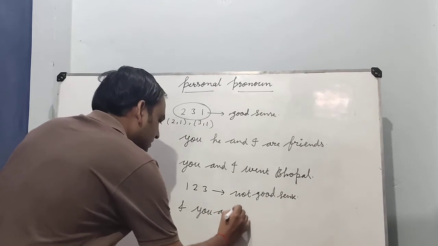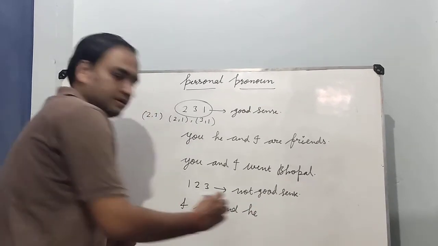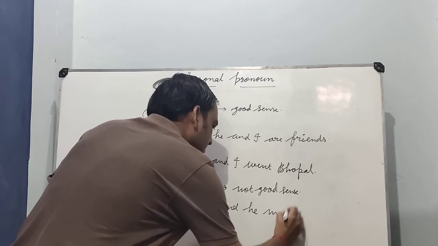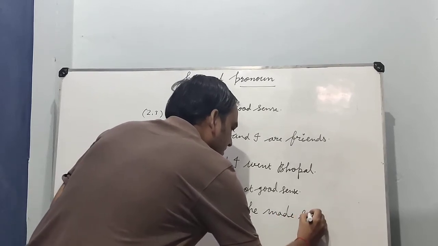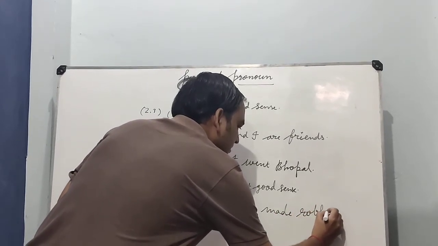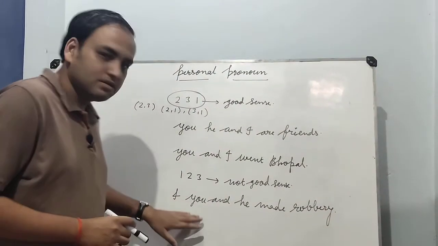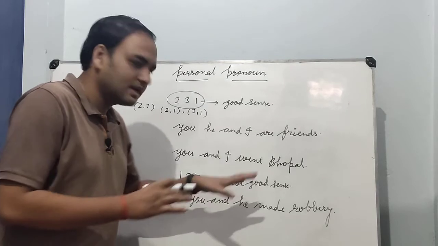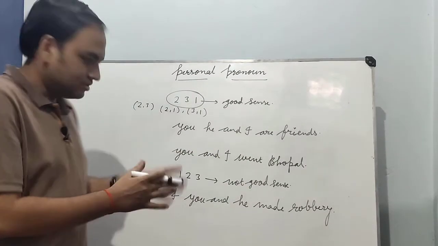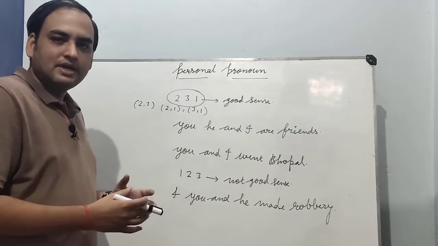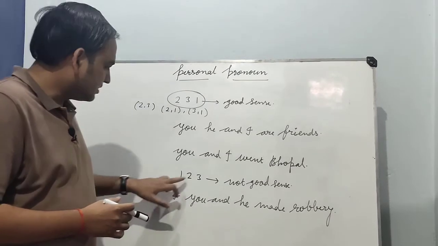and he made robbery. ओके, यहाँ पर क्या हुआ है? मैंने, है ना, तुमने और उसने मिलकर क्या की? रॉबरी की. Okay, so this is a wrong thing. That's why we are using the sequence 1 2 3.